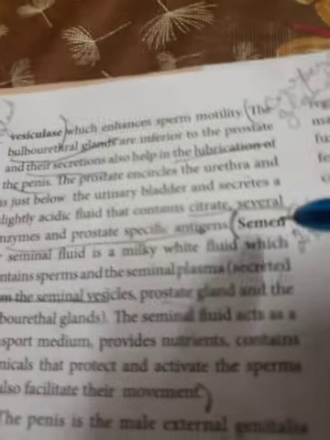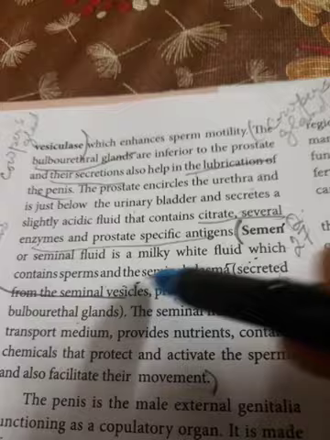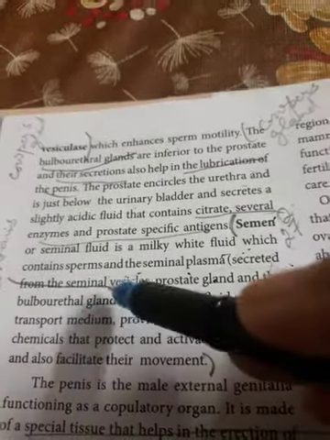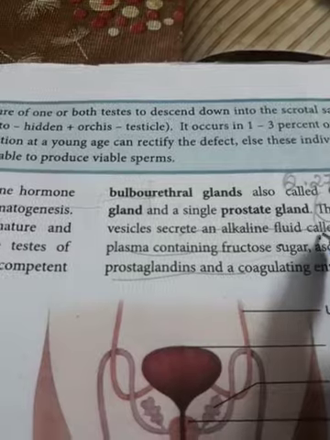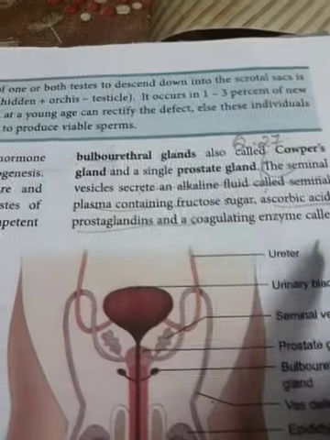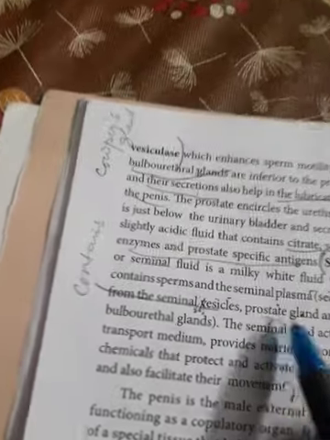Come to page number 15 and 16. Semen or seminal fluid is a milky white fluid which contains sperms and seminal plasma secreted by the seminal vesicle. Separately you have to say seminal vesicle. What are the fluids the seminal vesicle secretes? You have to say the vesicular enzyme. Next, after the seminal vesicle, you have the prostate gland.